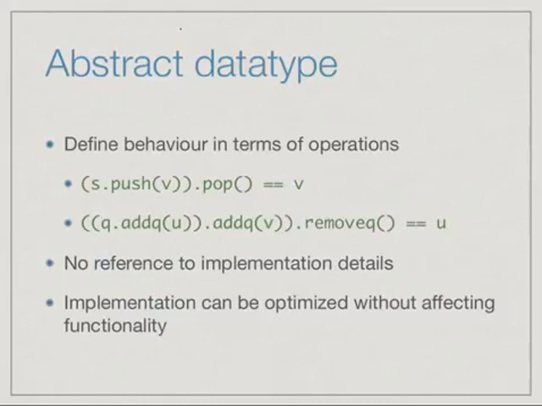In other words, we should be able to change one implementation to another one such that the functions behave the same way and the outside user has no idea which implementation is used. This is often the case when we need to optimize the implementation. We might come up with an inefficient implementation and then optimize it. For instance, we saw that for a priority queue, we could actually implement it as a sorted list.